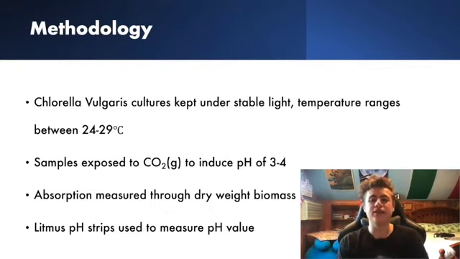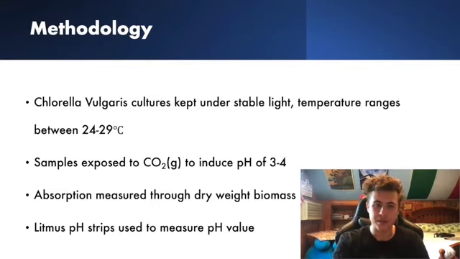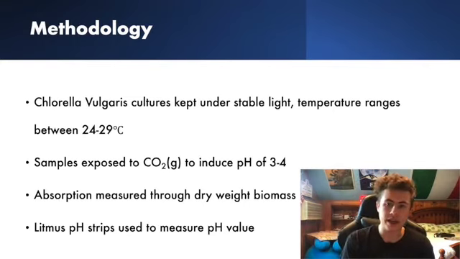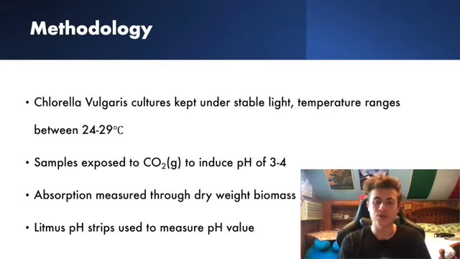To measure the pH of algae samples after carbonic acid exposure, litmus pH test strips were used to determine a numerical value for the alkalinity or acidity of the algae samples. The appropriate pH growth conditions range from a neutral 7 to a basic 9. Therefore, the desired pH that would be introduced by the carbonic acid mixture would be an acidic 3 to 4. This served as a basis to prove algae's capability to mitigate pH and effectively return the pH of a solution to a neutral or quasi-basic solution in order to support life that resides within these conditions.